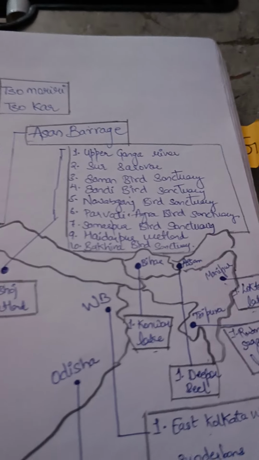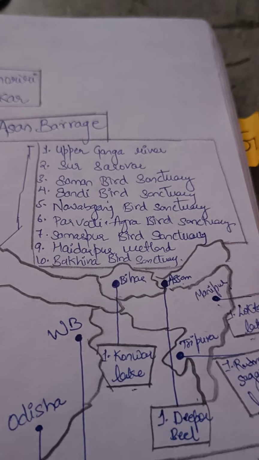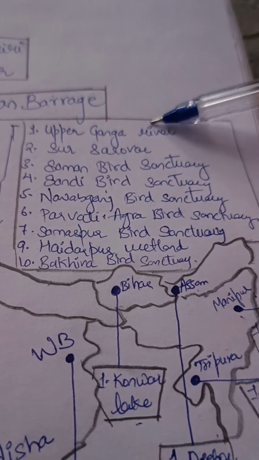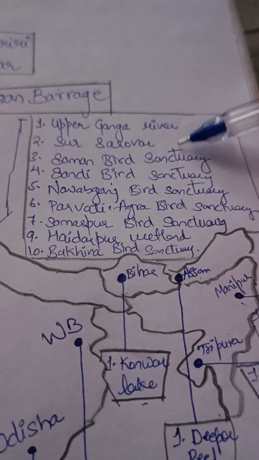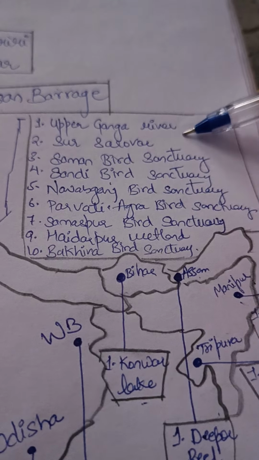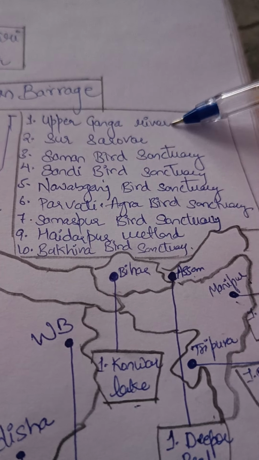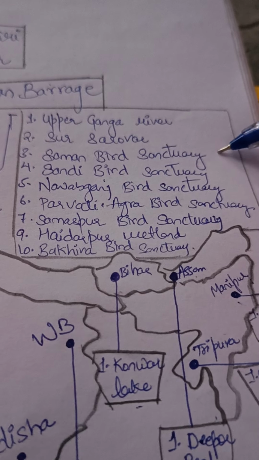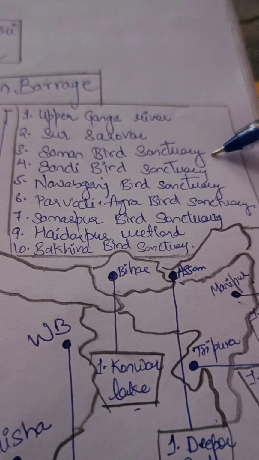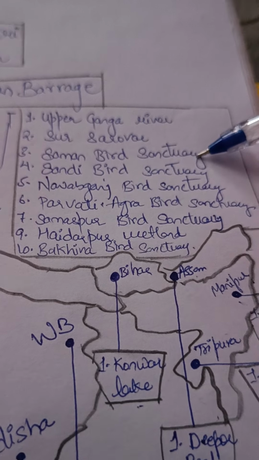Uttar Pradesh. So in Uttar Pradesh we have total 10 wetlands. First is Upper Ganga river. Second is Sur Sarovar. Third is Saman bird sanctuary.